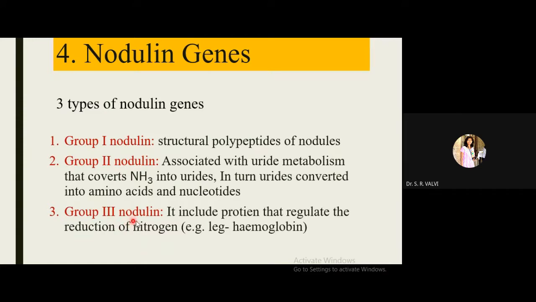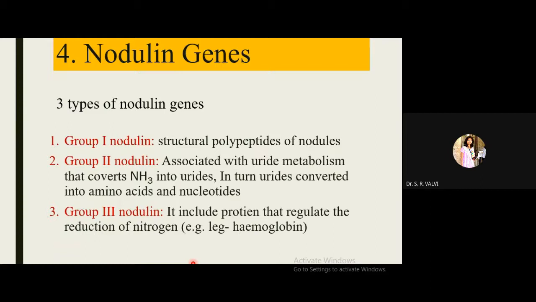Then group 3 nodulin is again very important in leguminous plants, because it includes the protein that regulates the reduction of nitrogen. Leghemoglobin is directly associated with the group 3 nodulin genes. If group 3 nodulin genes are there, they give the signal to leghemoglobin, then leghemoglobin combines with oxygen to form oxyhemoglobin, and once the oxyhemoglobin forms, nitrogenase activity will be suitable and it will carry out nitrogen fixation.